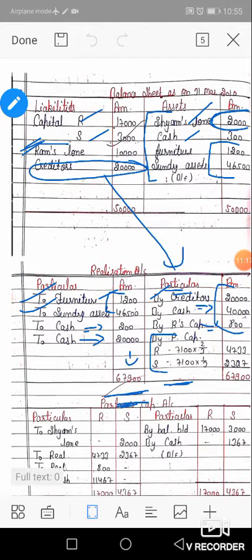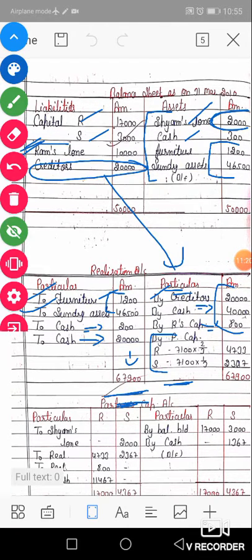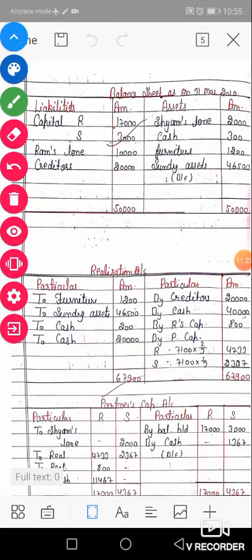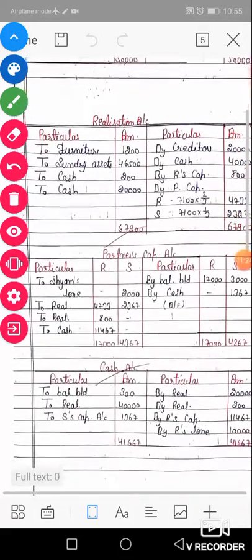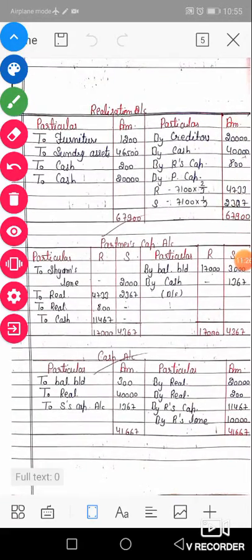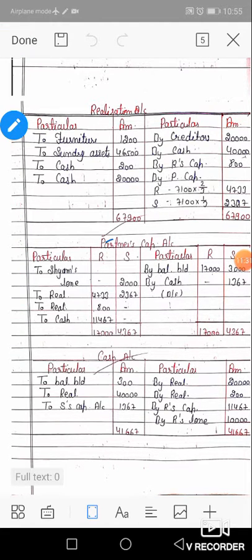Okay, now come to the next: our partners' capital account and cash account. The two main accounts are left. Partners' capital account: the opening balance of the capital account, we know the CR balance, by balance BD, 17,000 and 3,000, we prepared in our balance sheet. Okay, next, the loss of the realization account, the loss is transferred to the DR side, to realization 4,733 and 2,367.